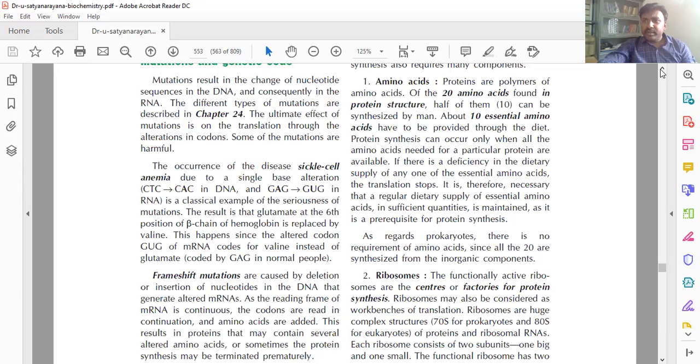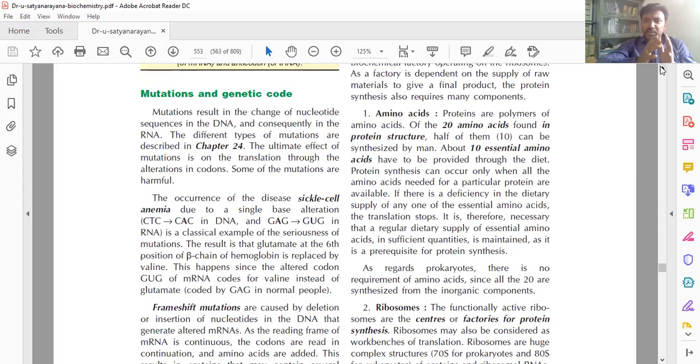See the requirements for protein synthesis. First one is amino acids. I said already, in our body we can synthesize 10 amino acids; the remaining 10 amino acids we have to take from food. So these are compulsory. But prokaryotes, meaning microorganisms, can synthesize all 20 amino acids from inorganic components.